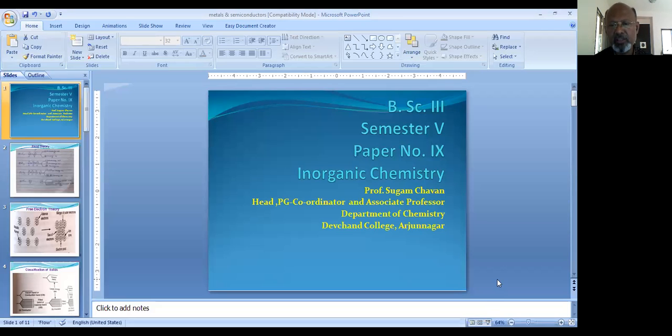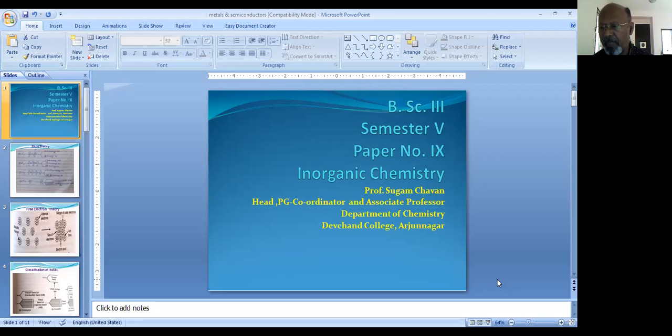We are going to discuss the different properties of metallic solids with regard to the crystal structure, then high electrical conductivity, high thermal conductivity, metallic luster, emissivity, that is emission of electrons, then malleability and ductility. So first of all, we shall see these properties associated with metals or solids.